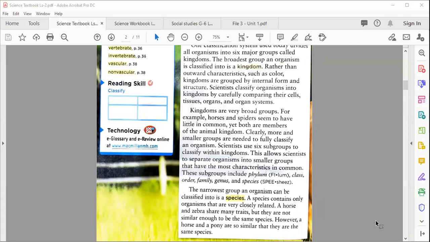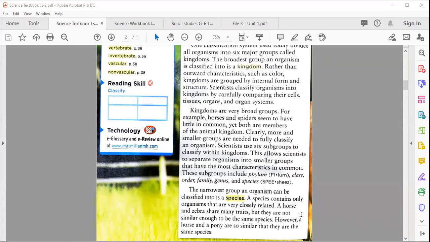Because I understand everything. But still, there is one thing I need to explain. That is about the species, okay? So please stay with me. Okay. Get it. But please don't use this kind of reactions, okay? Thank you very much. Now, the last part of today's lesson, that is about the species.